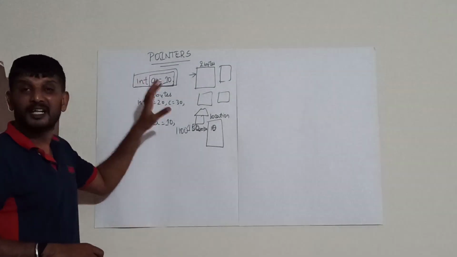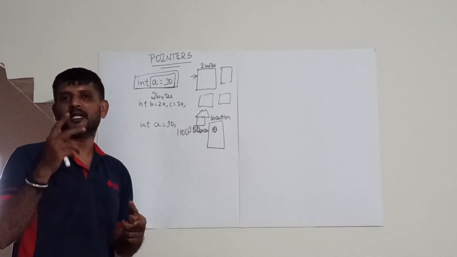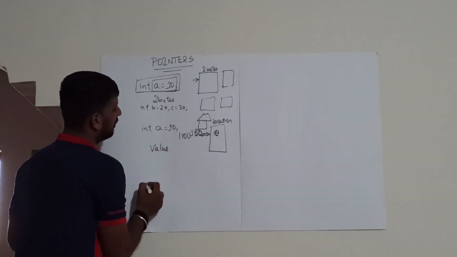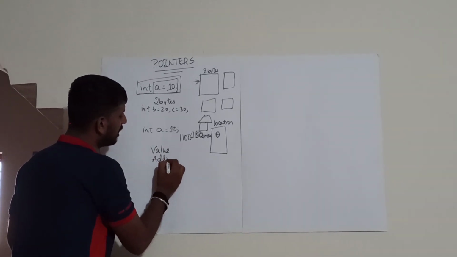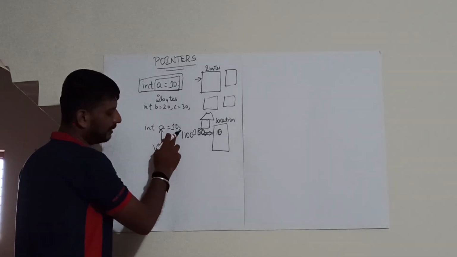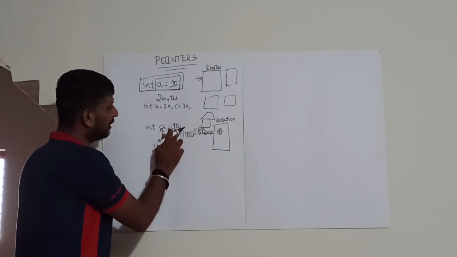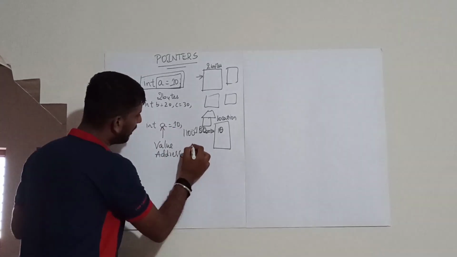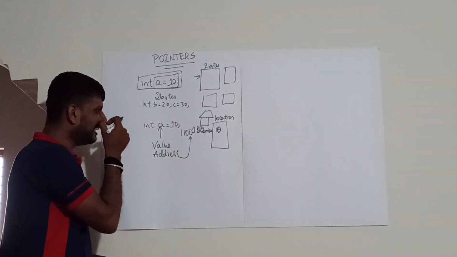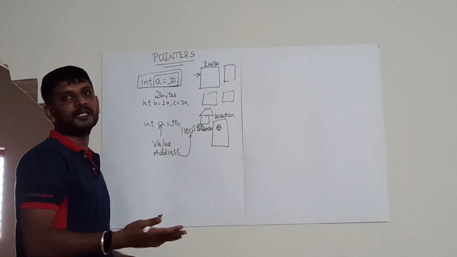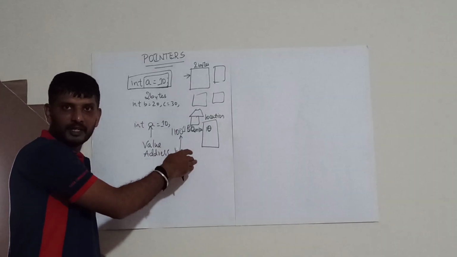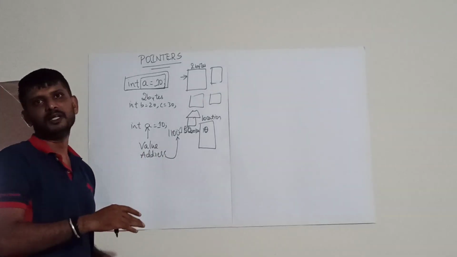So every variable you declare will contain two things. One is the value of the variable, and another is the address of the variable. The value of the variable a is nothing but 10. The address of the variable is 1100 in this example. So each and every variable you declare will consist of two aspects, or two characteristics: the value of the variable and the address of the variable.